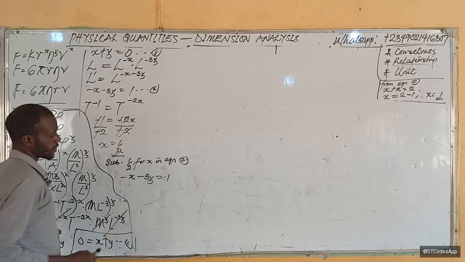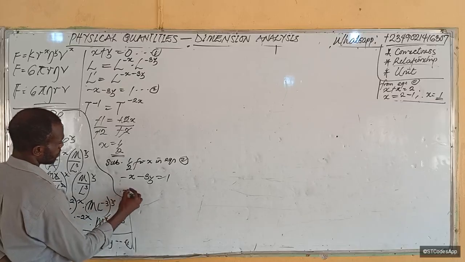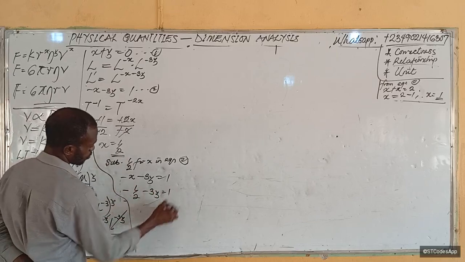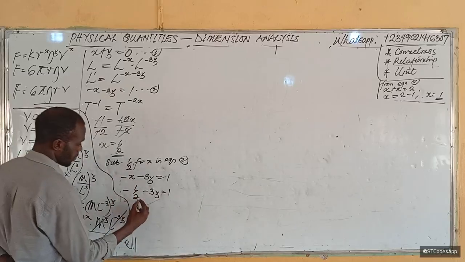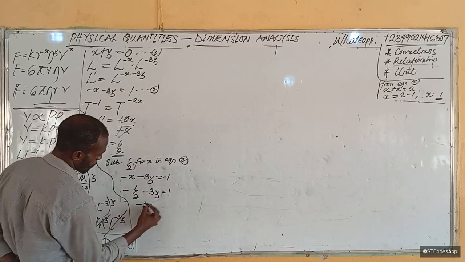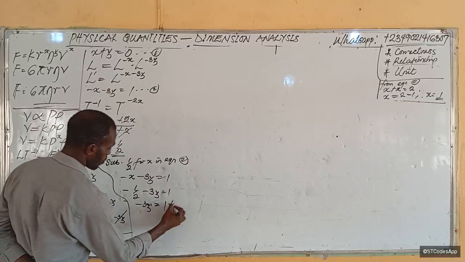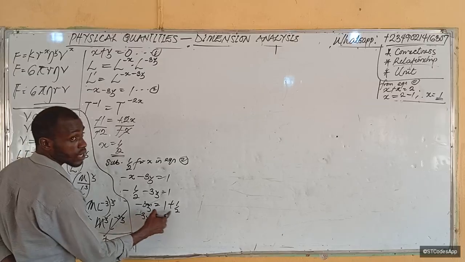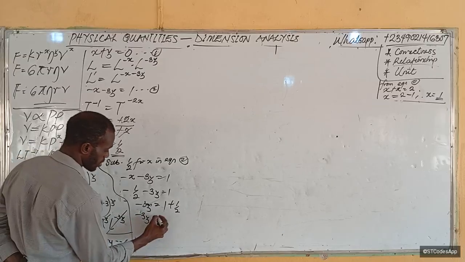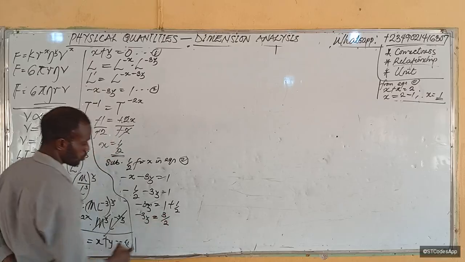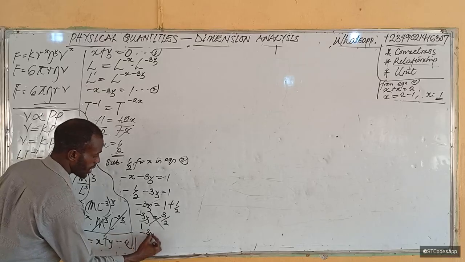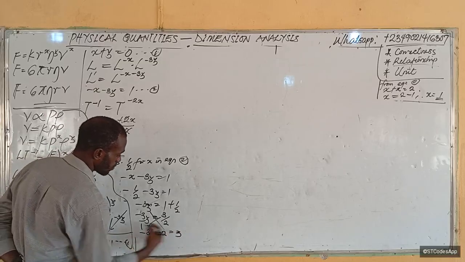So minus 1 over 2 minus 3y is equal to 1. This goes there: minus 3y equals 1 plus 1 over 2. So minus 3y becomes 1 and a half, which is 3 over 2. From here I can cross multiply.